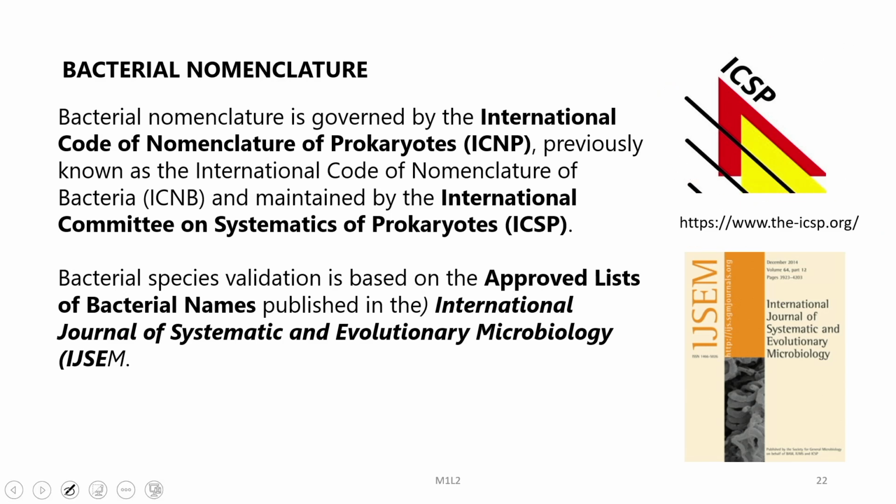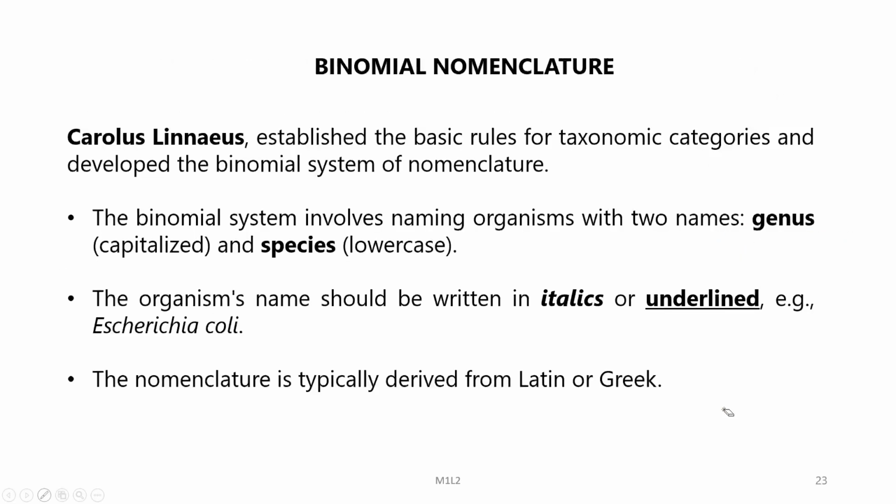Bacterial species validation is based on the approved lists of bacterial names published in the International Journal of Systematic and Evolutionary Microbiology, and this is a very important step in the whole nomenclature process. Now, let us discuss a little bit about binomial nomenclature, and we have already given some examples in the past. For example, humans have two parts to their scientific name, Homo sapiens.